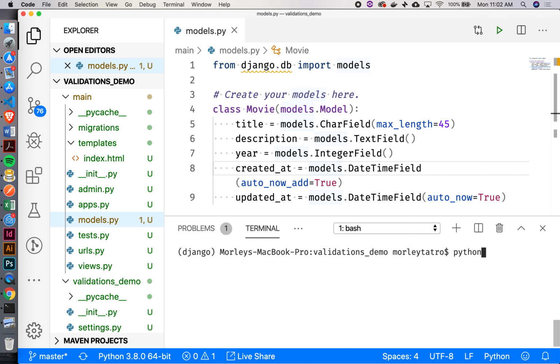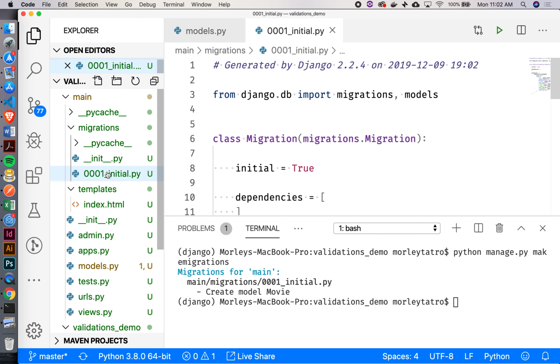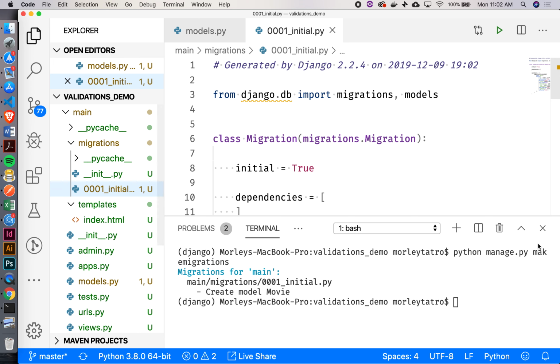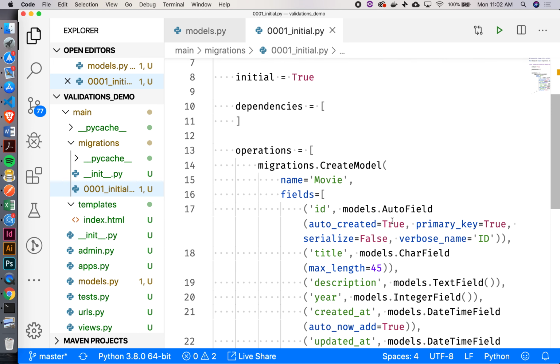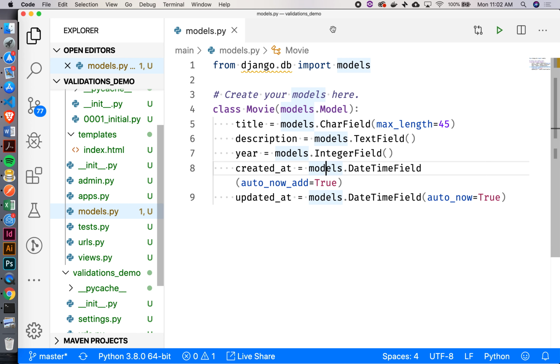We'll go python manage.py makemigrations. And inside of our migrations folder, we now have this file that's going to migrate our movie class, right? So there's the name, Movie. Cool, good deal.